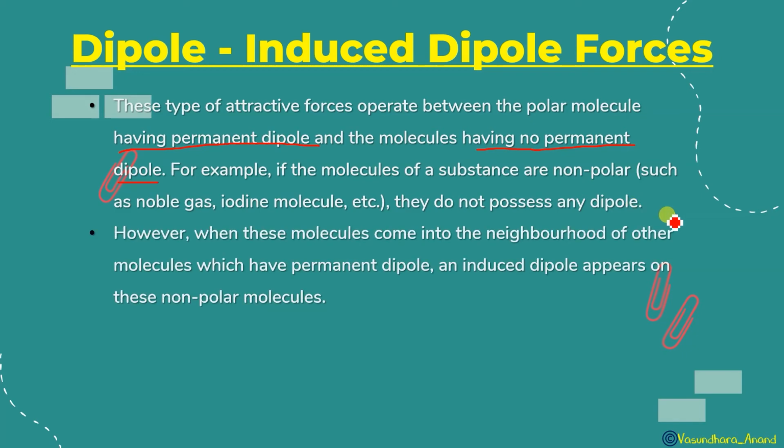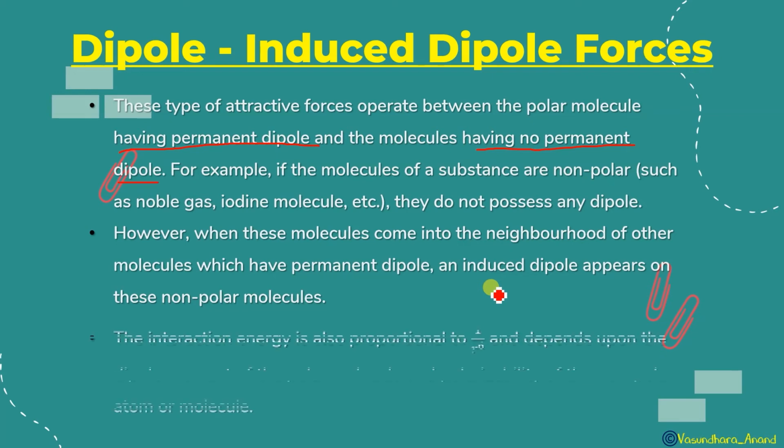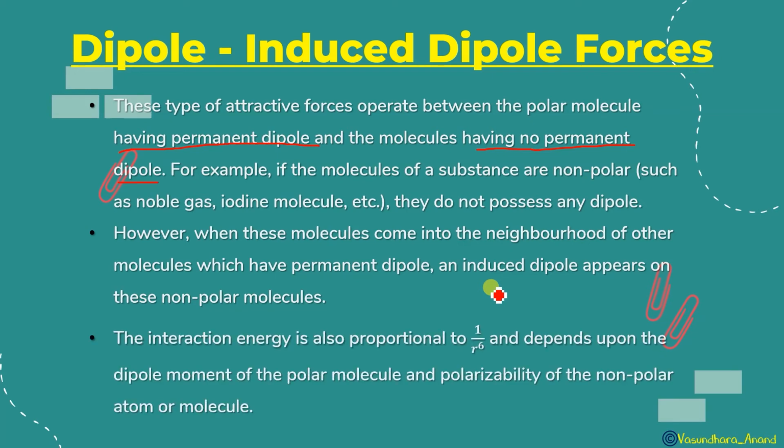However, these molecules, when they come into the neighborhood of another molecule which has a permanent dipole, then an induced dipole appears. एक dipole induce हो जाता है उनके ऊपर, and that force of attraction, उनके बीच में जो force of attraction होता है, that is called dipole induced dipole forces. Got it? The interaction energy is also proportional to 1 upon r power 6 as like the others,